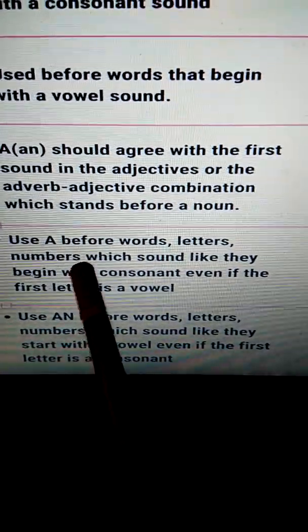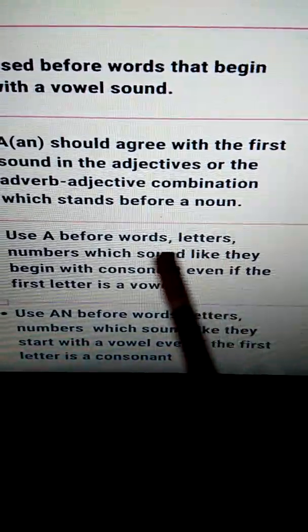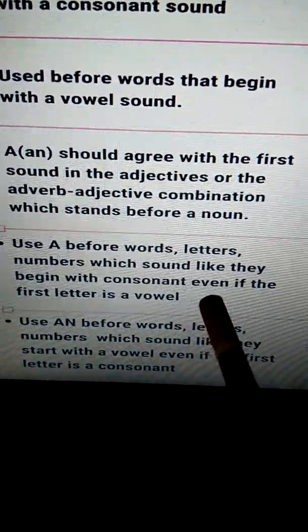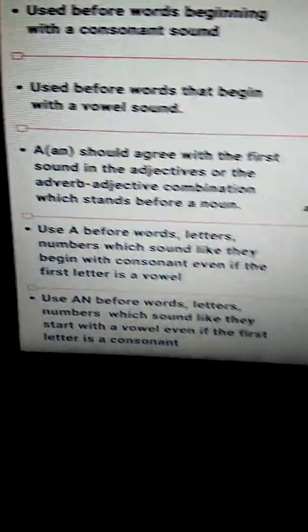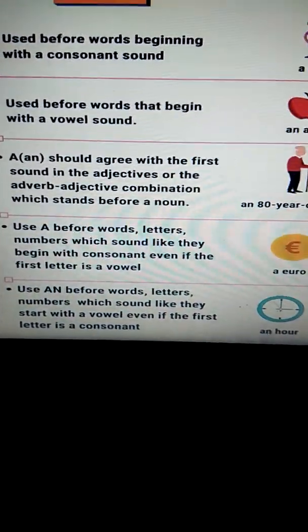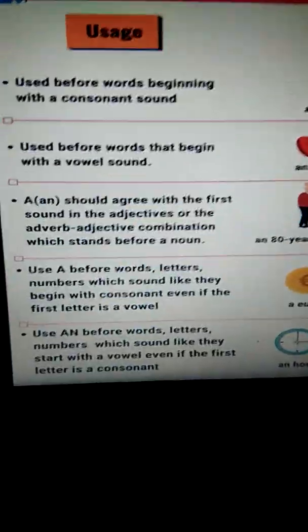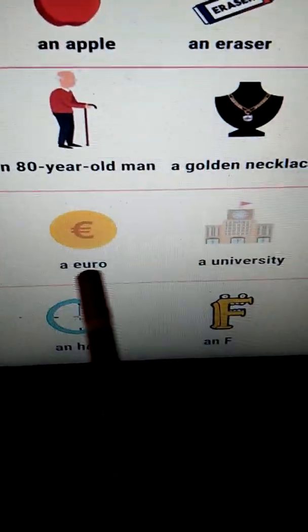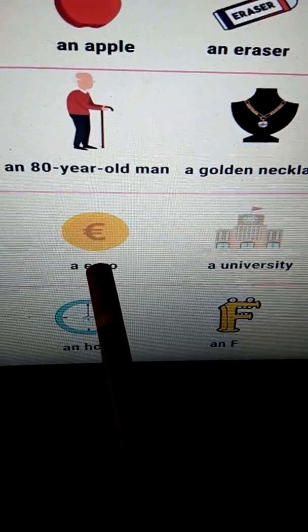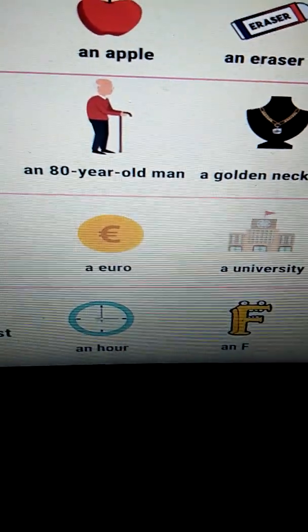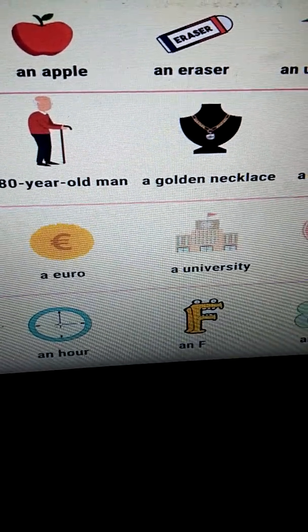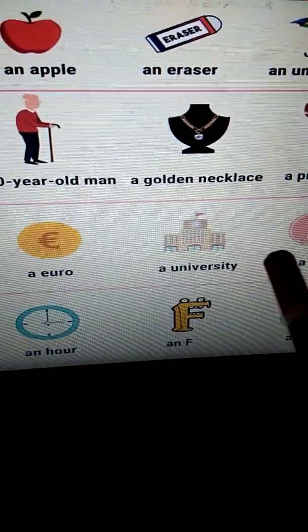Understood? Now see. Use a before words, letters or numbers which sound like they begin with a consonant even if the first letter is a vowel. I gave an example of a vowel sound, but now I'll give you an example wherein the word starts with a vowel but sounds like a consonant. Like a euro.